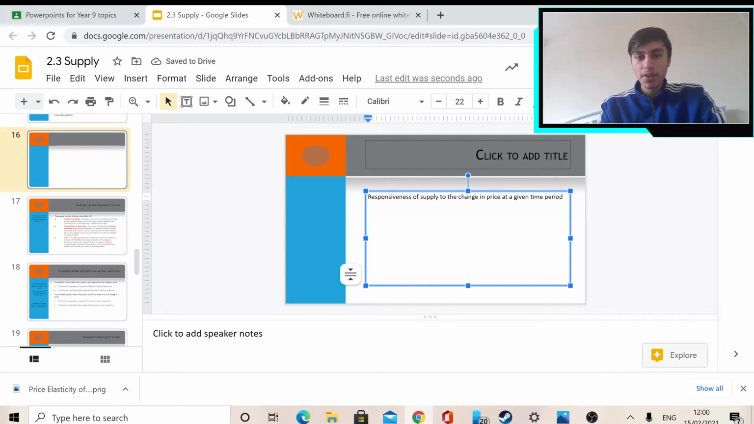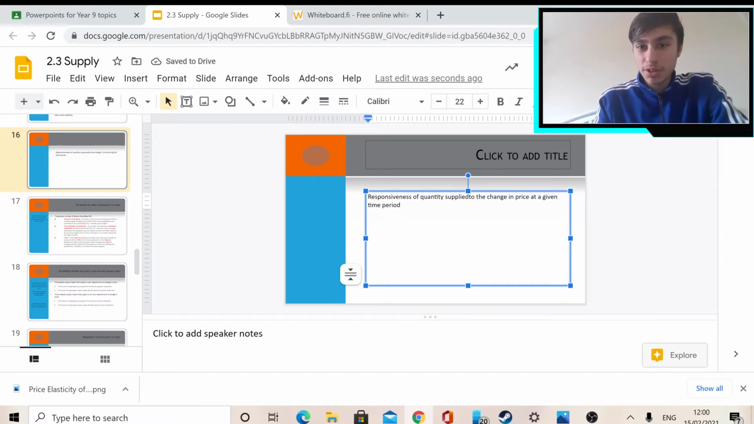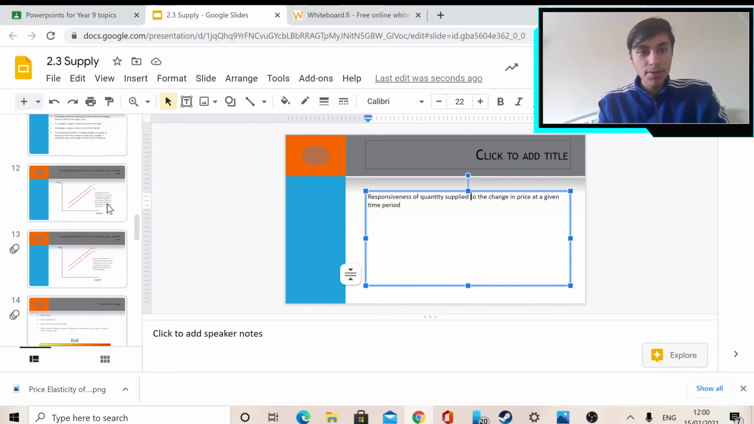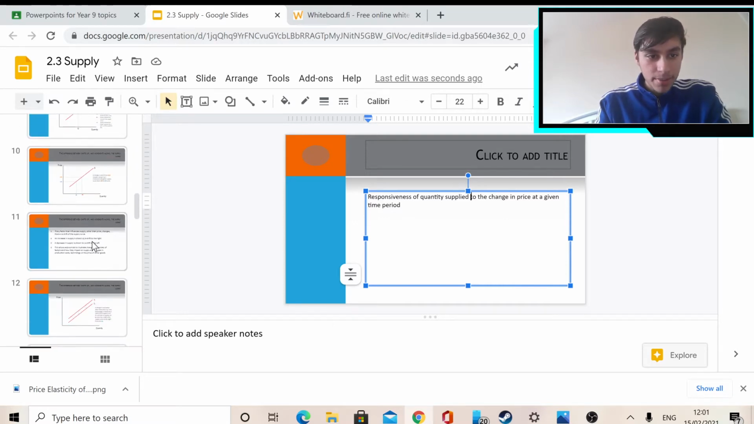That's it. Price elasticity of demand was responsiveness of demand to the change in price. Price elasticity of supply is the responsiveness of quantity supplied to the change in price at a given time period. And for demand, it was responsiveness of quantity demanded to the change in price at a given time period. So, how much does the quantity supplied change as the price changes?